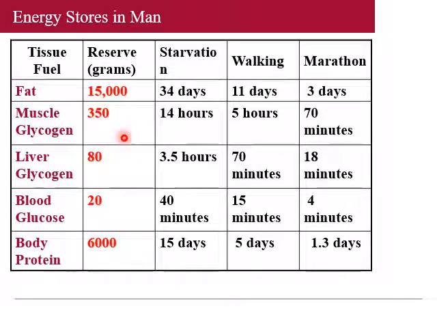Similarly, 350 grams of muscle glycogen stores are there in the body, which is sufficient to meet the energy needs for 14 hours, 5 hours by walking, and 17 minutes for a marathon. Body protein, 6,000 grams, is sufficient for 15 days during starvation, and if you are walking, it will get depleted in 5 days. If we are doing a marathon, it will be depleted in 1.3 days.